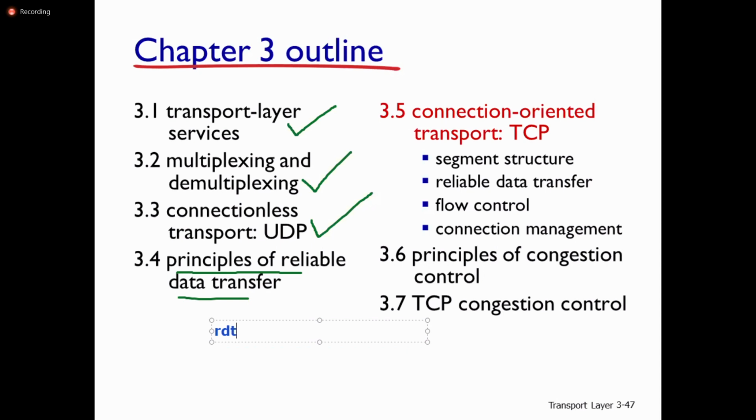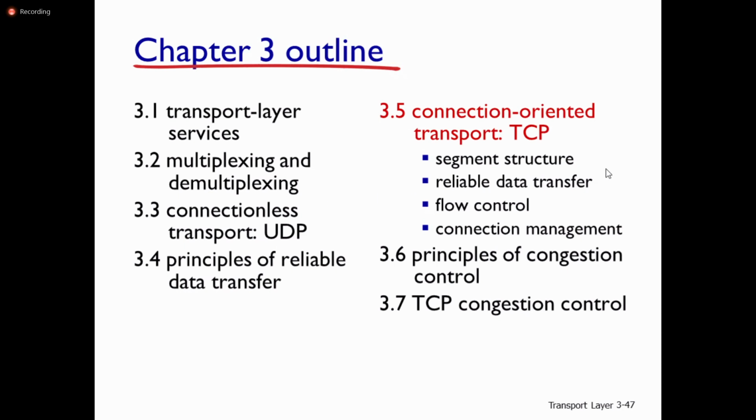There are two types of pipeline protocols. One is go back N and second one is selective repeat. Go back N, cumulative acknowledgement. Selective repeat, individual acknowledgement. So these are the things we have discussed as part of this unit 3, chapter 3, in our syllabus unit 3.